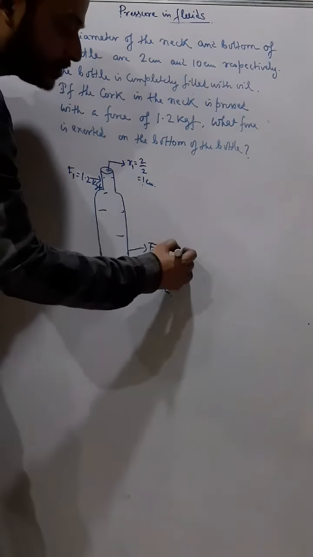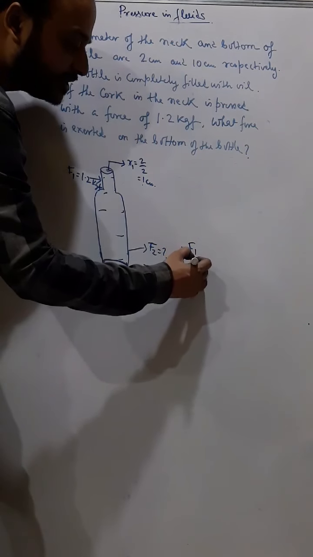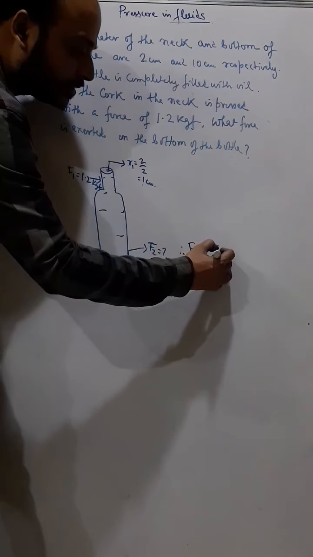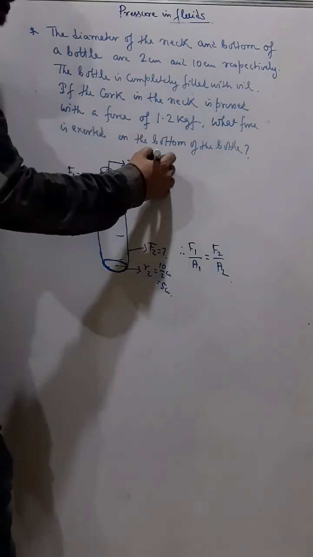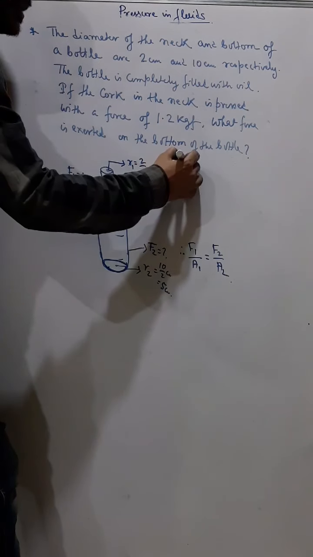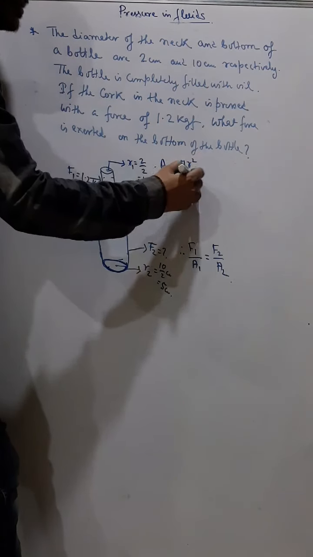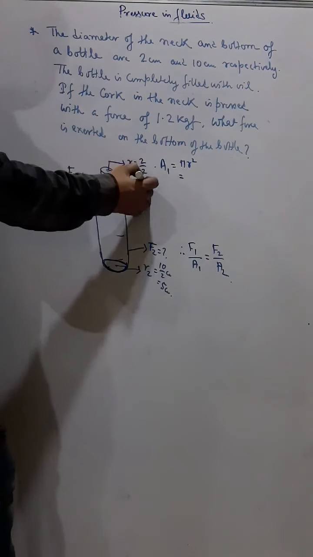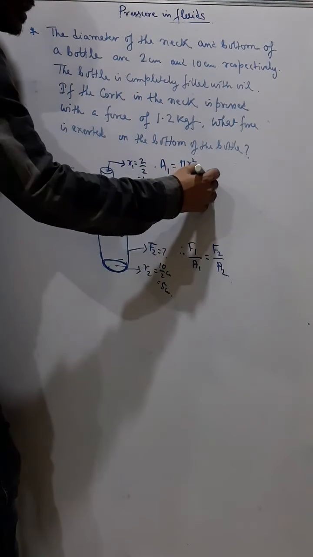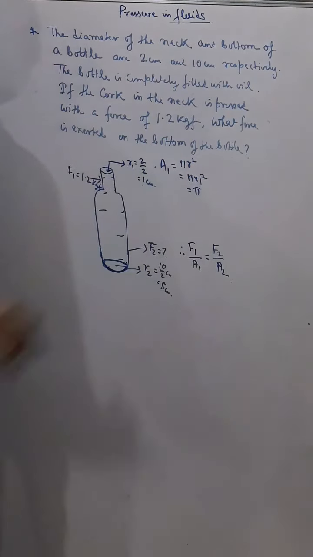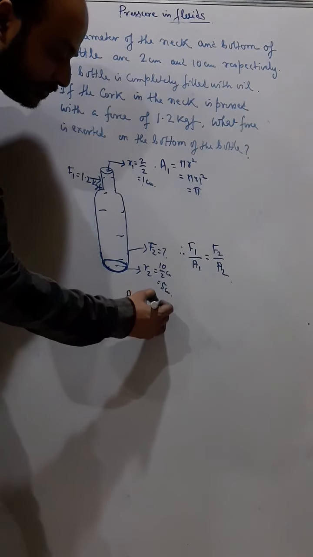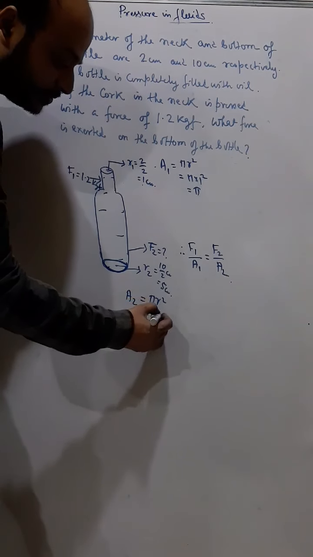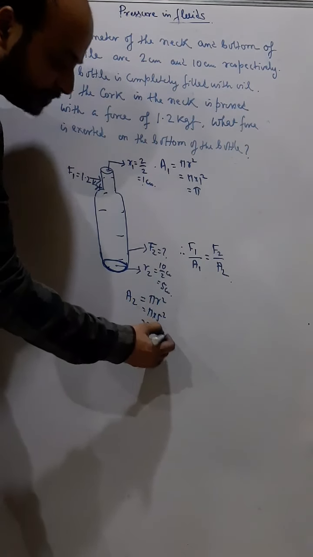Now you can understand here also we'll use that hydraulic principle, F1 by A1 equals F2 by A2. That's all. And the area, you know, is pi r square, because it's circular, and the radius is 1, so I'll write pi into 1 square. I'll keep my values in pi. Now what will be area 2? Area 2 will be again pi r square, so pi into 5 square, so I get 25 pi.